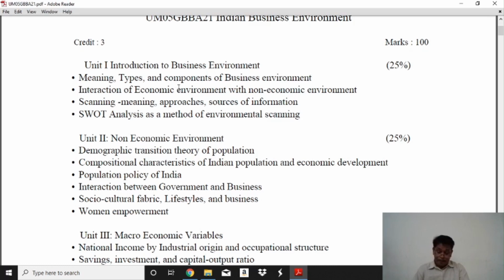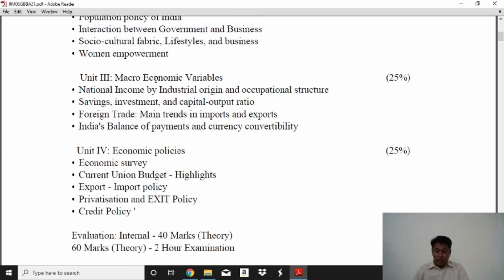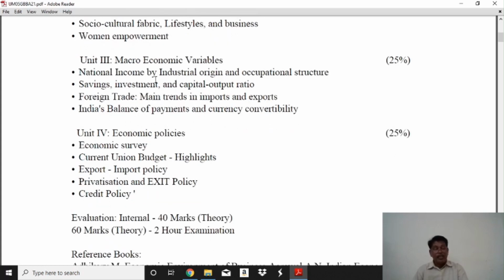Third part, the macroeconomic variables: the national income by industrial origin and occupational structure. Second, saving, investment and capital output ratio. Third, foreign trade, main trends in import and export. And the last, India's balance of payments and currency convertibility.